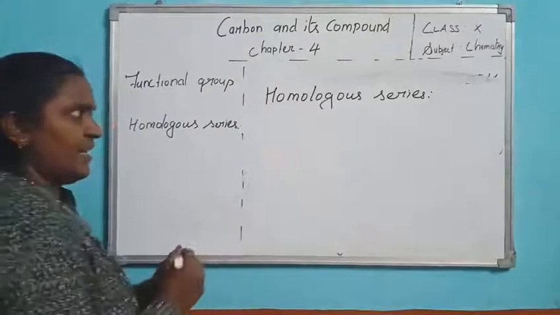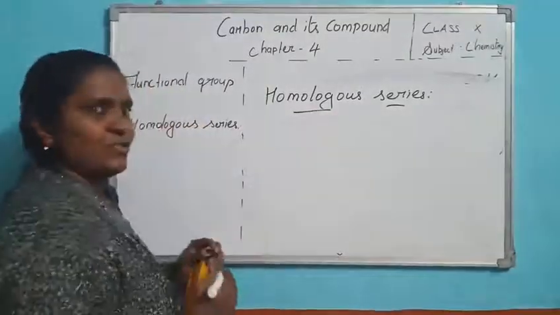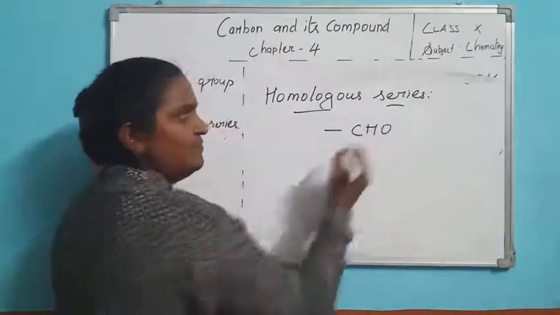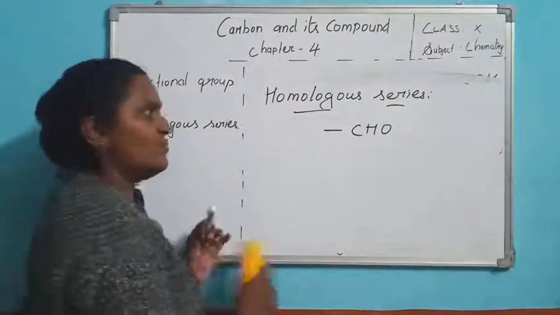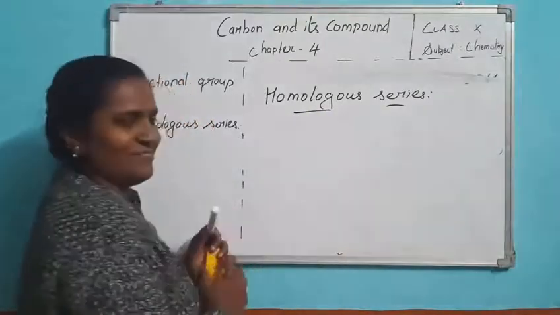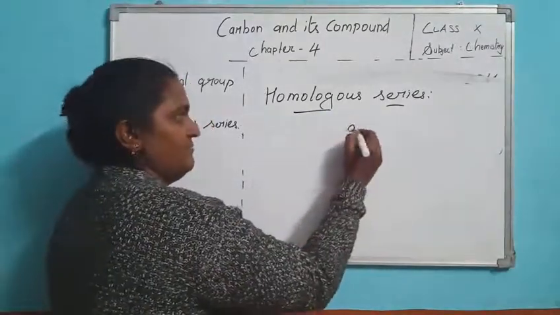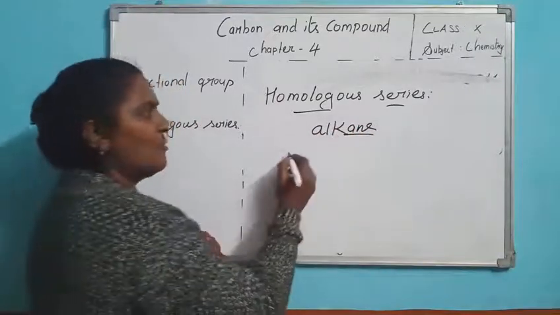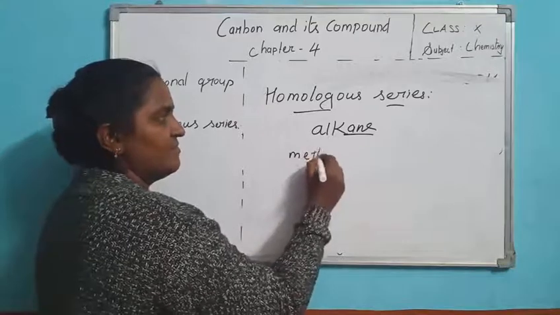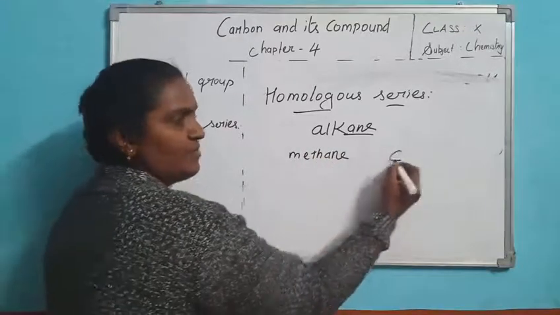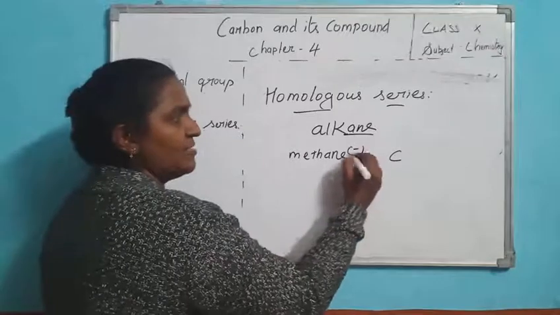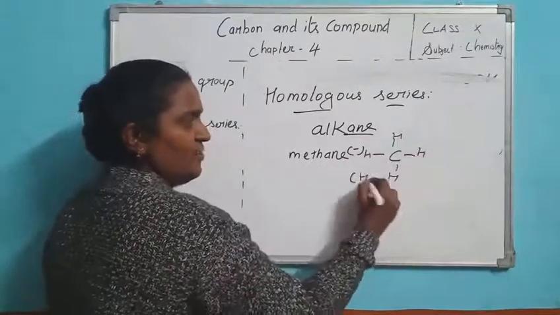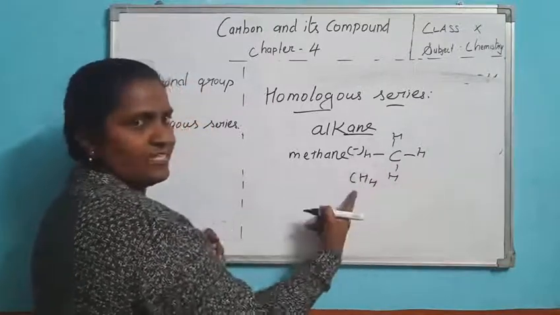Now listen. The example first I am going to take is aldehyde, the functional group CHO. Otherwise you take methane, single bond, the alkane group. The first member of the alkane group is methane. One carbon, ane means single bond, four single bonds. So the molecular formula is CH4.